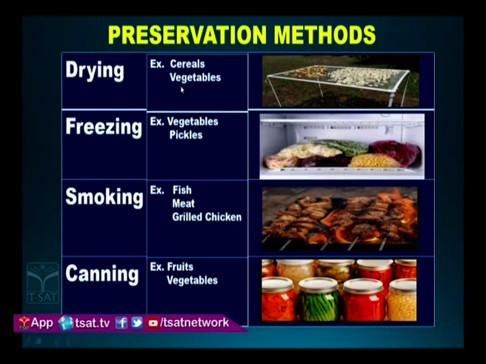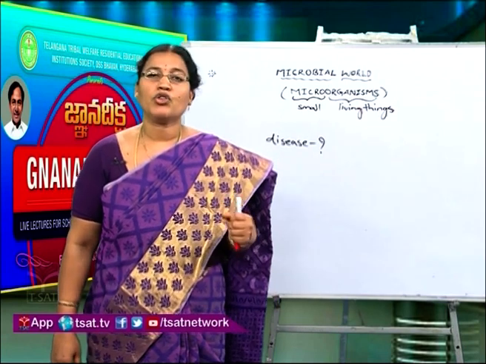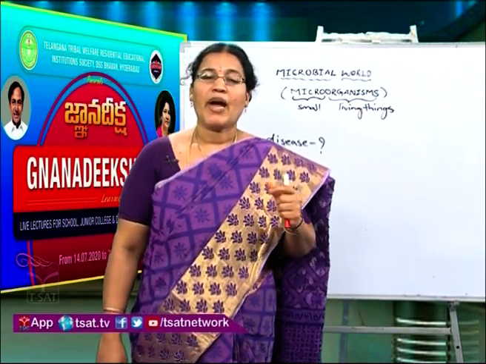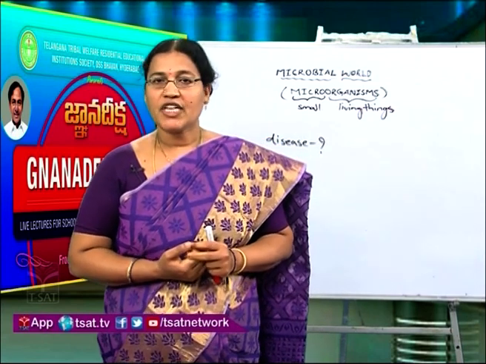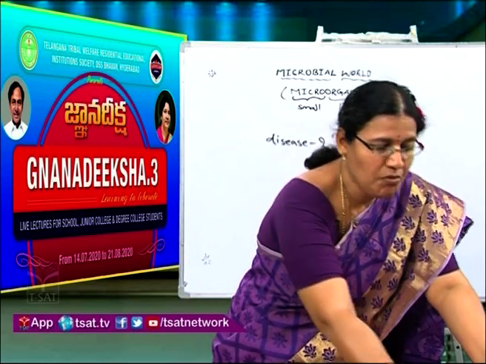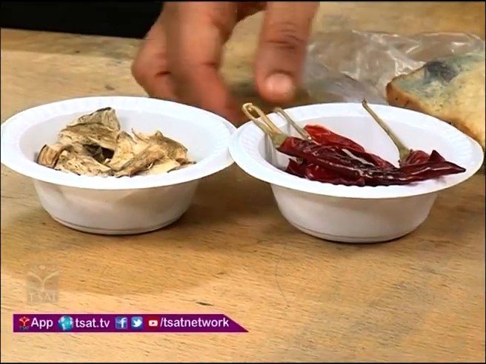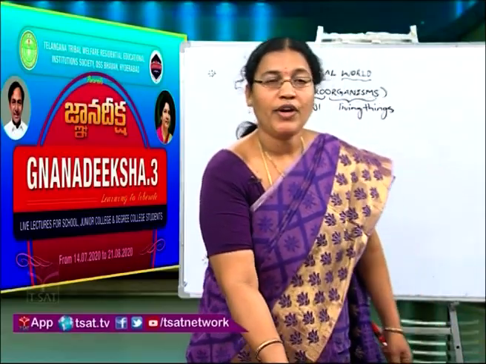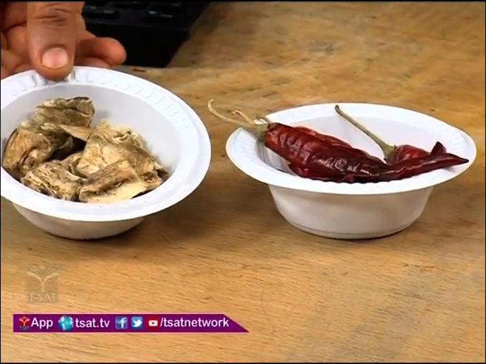for this method. If we dry the food in the sunlight, we can remove the moisture from the food. Where there is moisture, there will be growth of microorganisms. So by removing that moisture, we can save our food and preserve the food for a long period. See here we have some mango flakes and red chili, which are dried under sunlight.